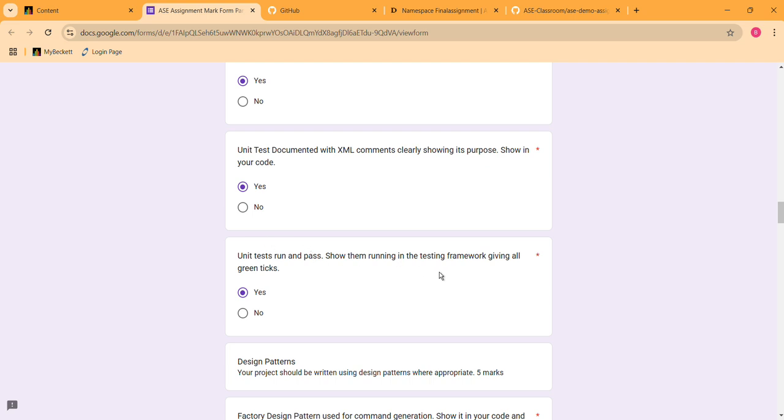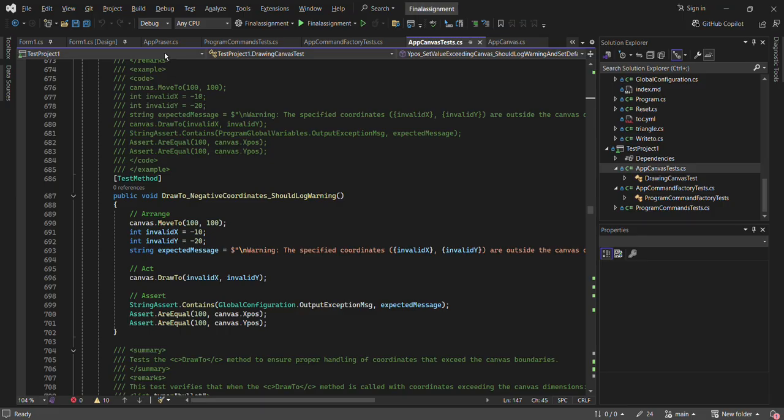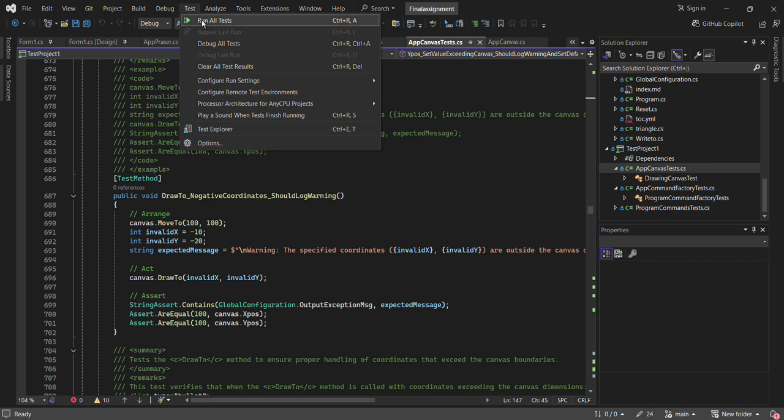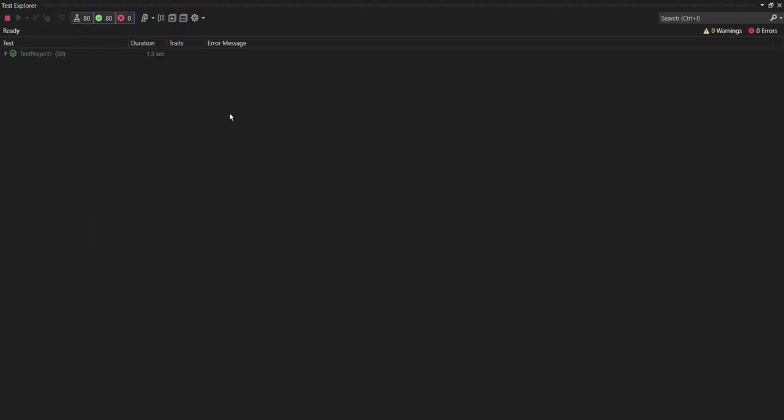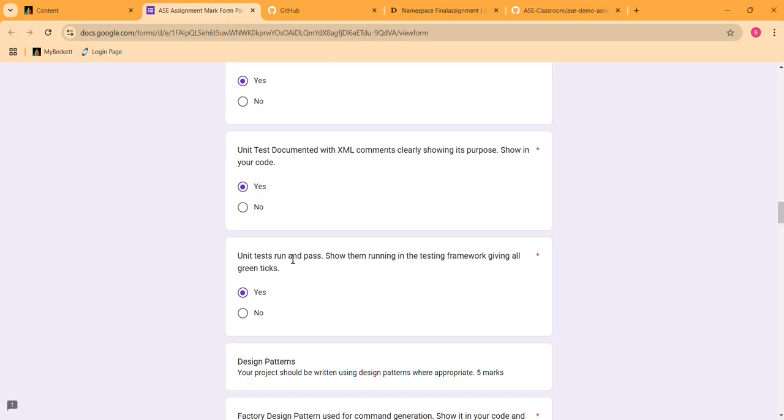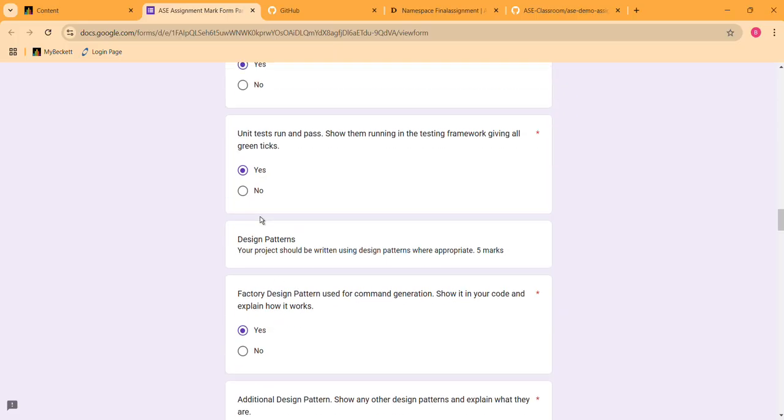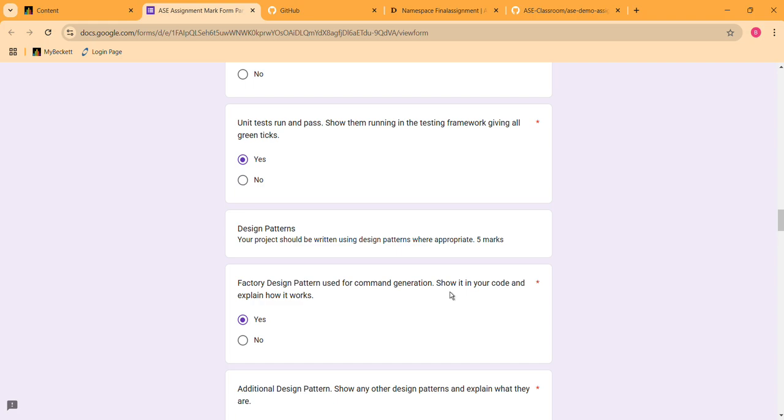Unit tests run and pass, show them running in the testing framework and give all text. So let's test. Here you can see all the tests have passed and all green ticks have passed as well. So yes, design patterns. Your project should be written using design patterns where appropriate. Factory design pattern used for command generation. Show it in your code, explain how it works. Yes, I have used them.